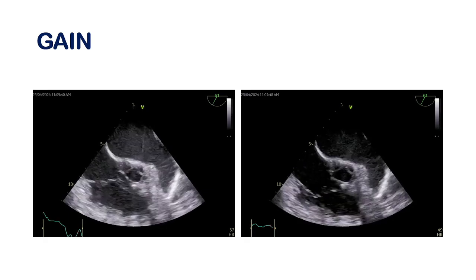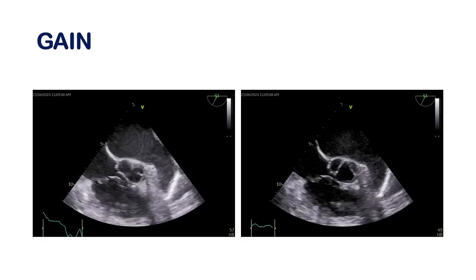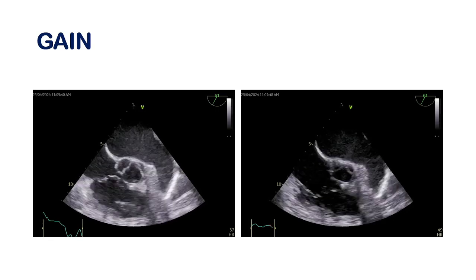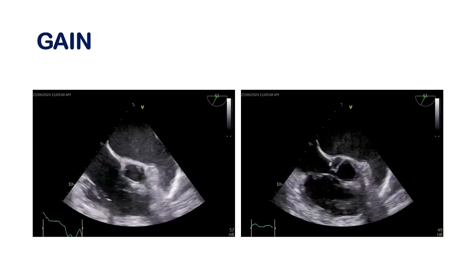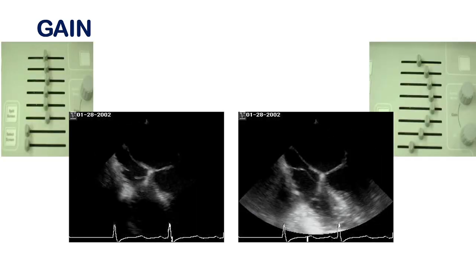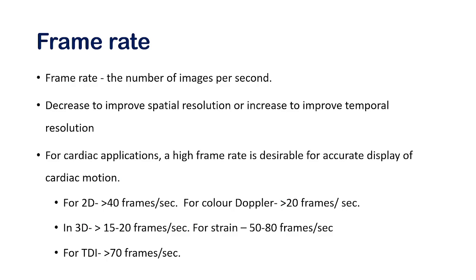When setting the gain, you have to make the blood pool echo black. That means if there is nothing within the chamber, that is the blood pool, it will be black. That is the setup for gain setting. And if you see that one part of the image is of greater echogenicity and another part is of lower echogenicity, you can change the gain by this TGC. Another knob, I think every one of you has seen this. If you move this slider towards the right, there will be increased echogenicity, more white, and if you shift it to the left side, it will be more black. And thus, you can adjust the gain for your patients.